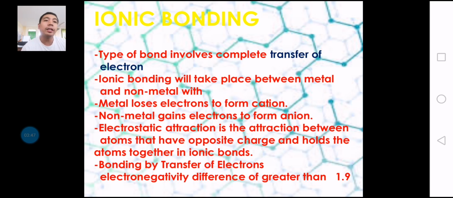When we say electronegativity, from your periodic table, you can get it and get the difference of their electronegativity. If the electronegativity difference of the two elements is greater than 1.9, it means the given compound has ionic bonding.